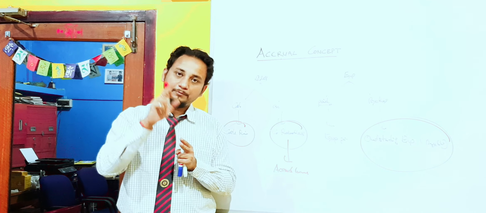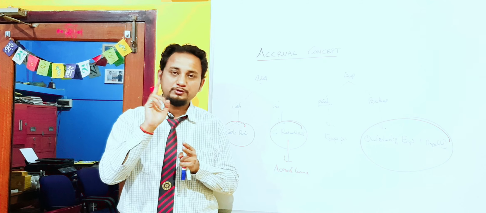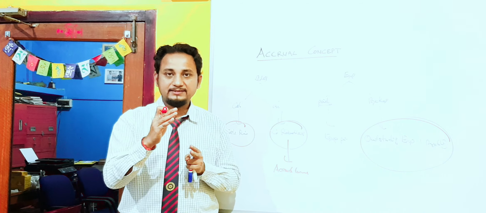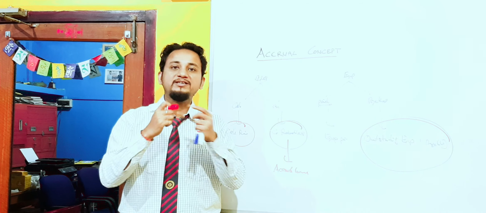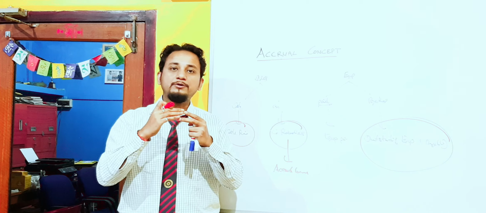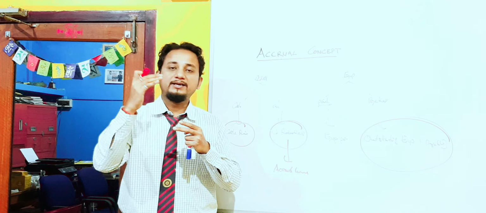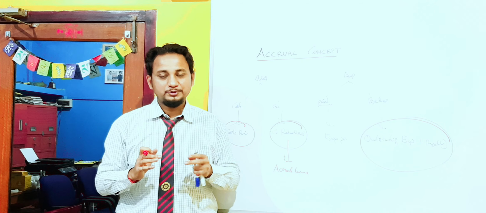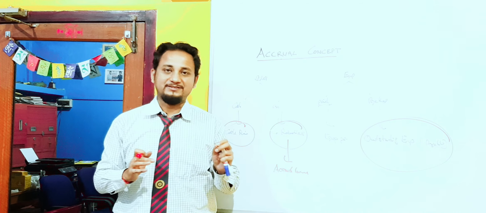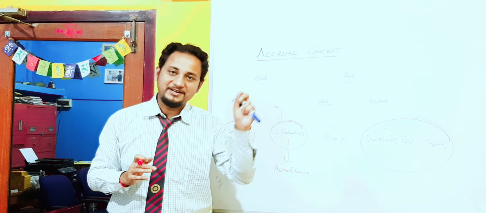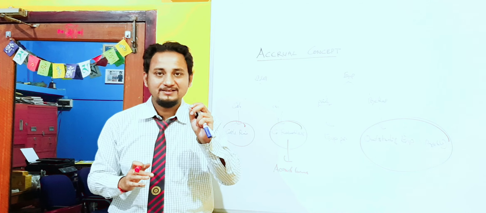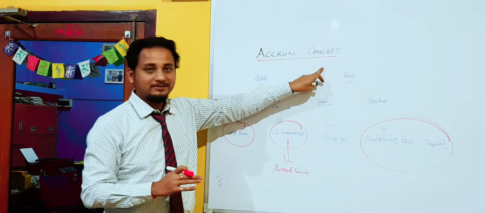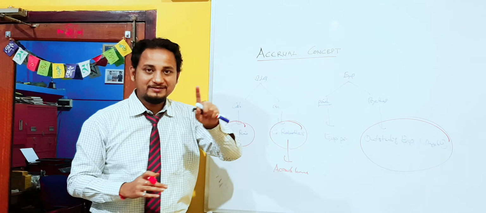The company will always focus on both because the company has to focus on the sales. If cash sales are low, the company will start to allow credit sales. Why? In order to increase the sales so that it can increase the income, so that it can increase the profit also. So we can't deny credit transactions in the business. When there is a business, there will be credit transactions. But the cash basis of accounting does not consider credit transactions. Only the accrual concept of accounting considers credit transactions.